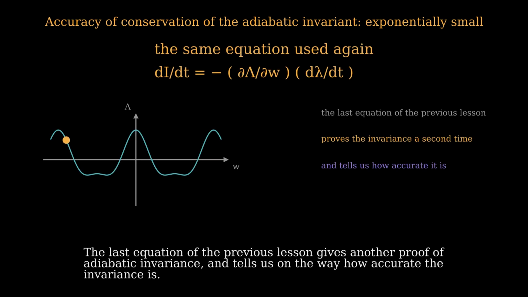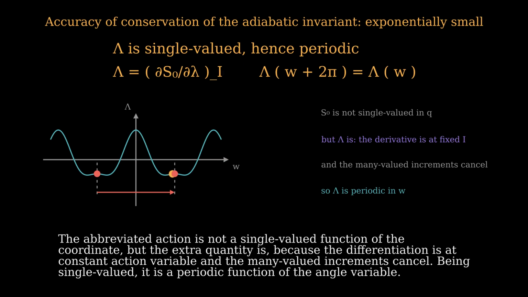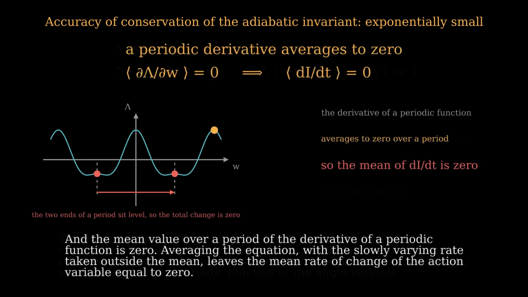The last equation of the previous lesson gives another proof of adiabatic invariance and tells us on the way how accurate the invariance is. The abbreviated action is not a single-valued function of the coordinate, but the extra quantity is, because the differentiation is at constant action variable and the many-valued increments cancel. Being single-valued, it is a periodic function of the angle variable, and the mean value over a period of the derivative of a periodic function is 0.